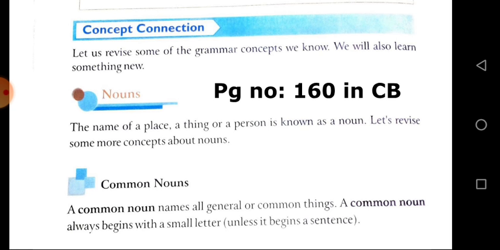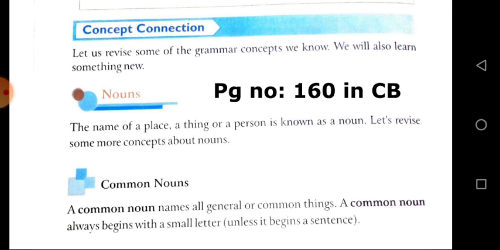What is the meaning of noun? Noun is the naming word. It refers to the name of a person, place, thing, or animal. For example, a man, a book, a school, a dog. These are examples for nouns. Let's see the other types of nouns. The name of a place, thing, or person is known as a noun. Let's revise some more concepts about nouns.